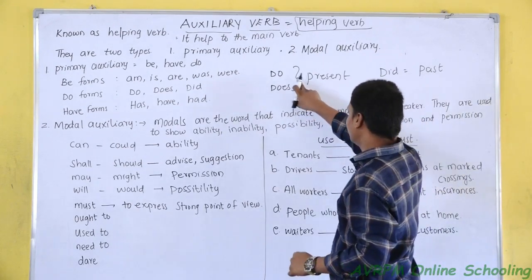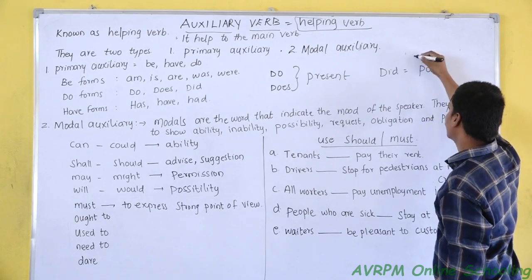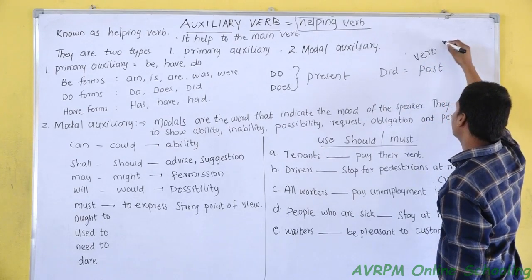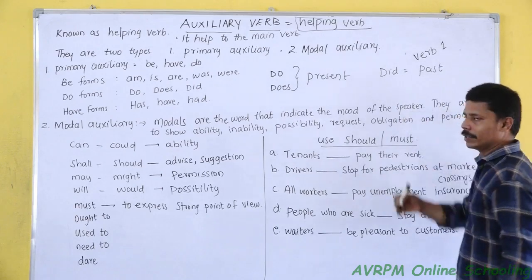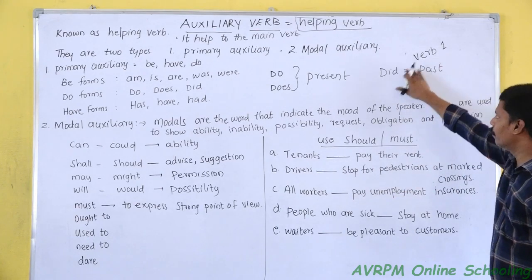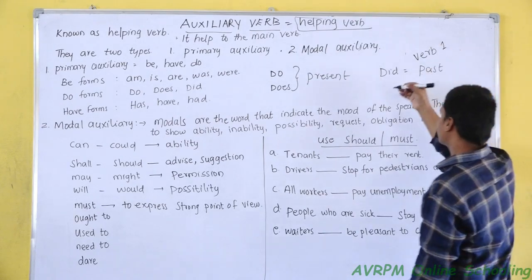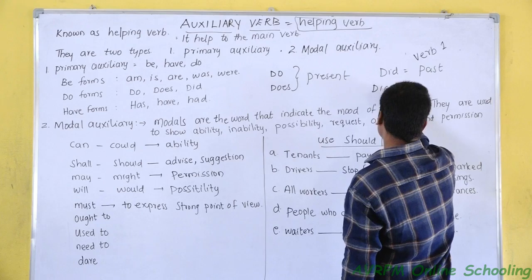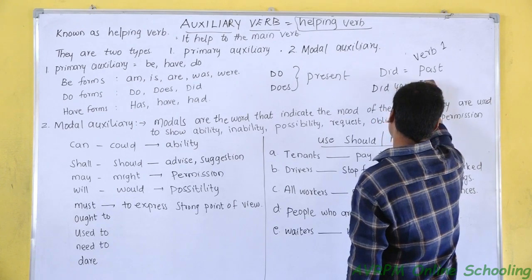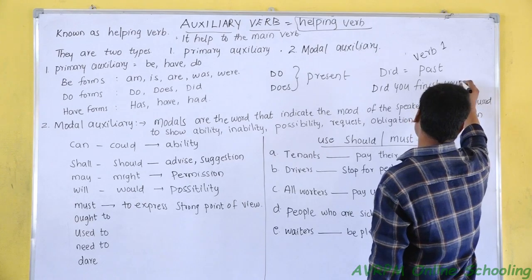Whenever we use did, we use did plus verb 1. Though it is past tense, we do not use the past verb with did. We use did plus verb 1. Example: did you finish your work?